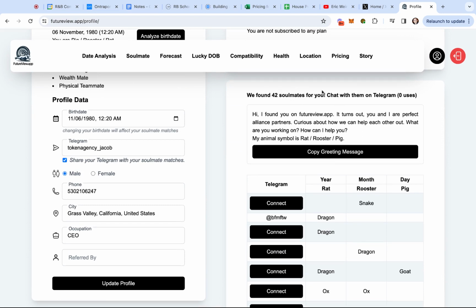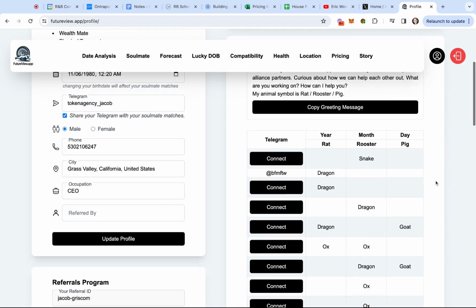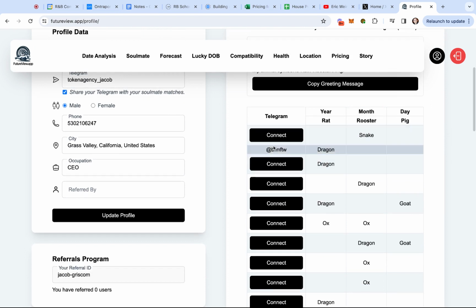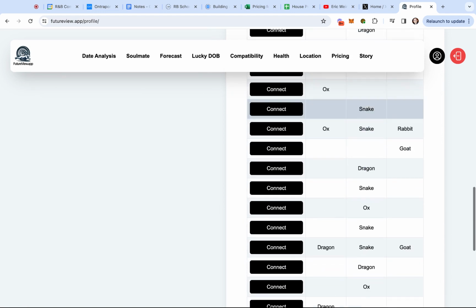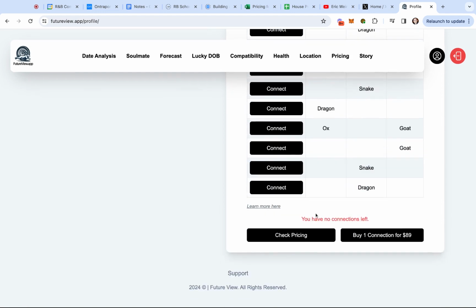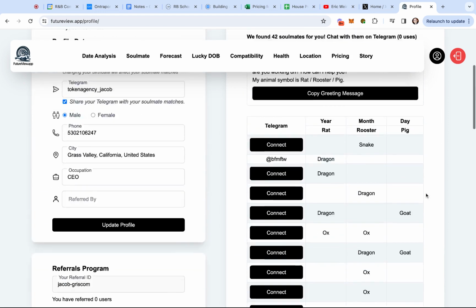Then you'll see after doing your data analysis and other elements here, you will be able to generate a list of soulmates that you can connect with on Telegram. And I think you have just one use in the free area. So I clicked on the first year of apparent compatibility here with a dragon, and that's at BFM FTW, for example. All right, so there's a whole list of them here that I could potentially connect with. And if you want to connect more, you can buy individual connections, or you can increase your membership to access more of those.